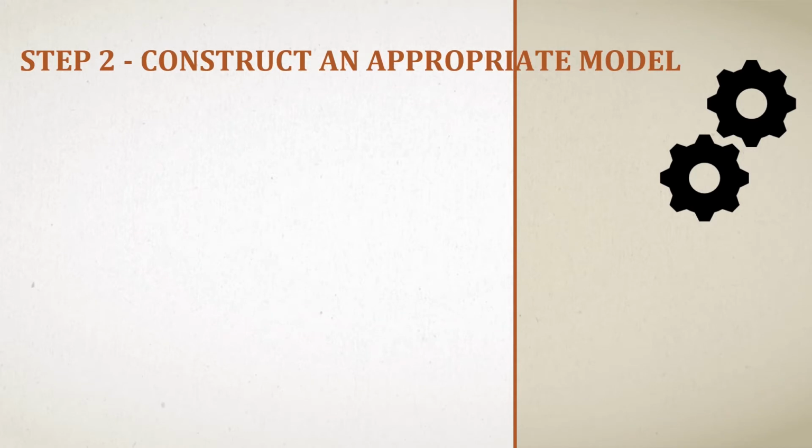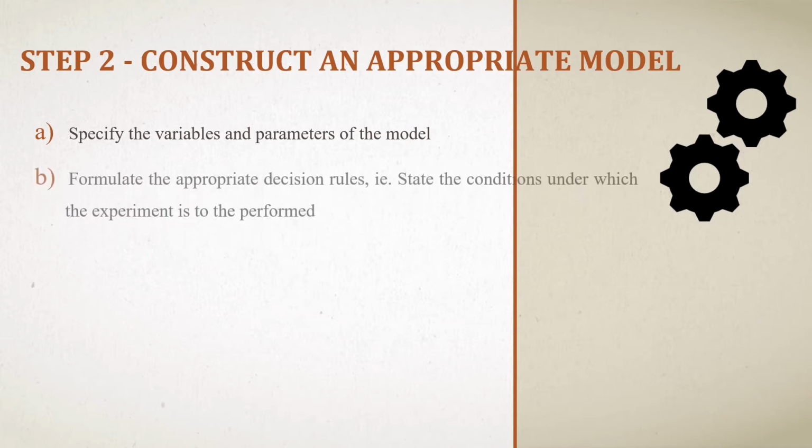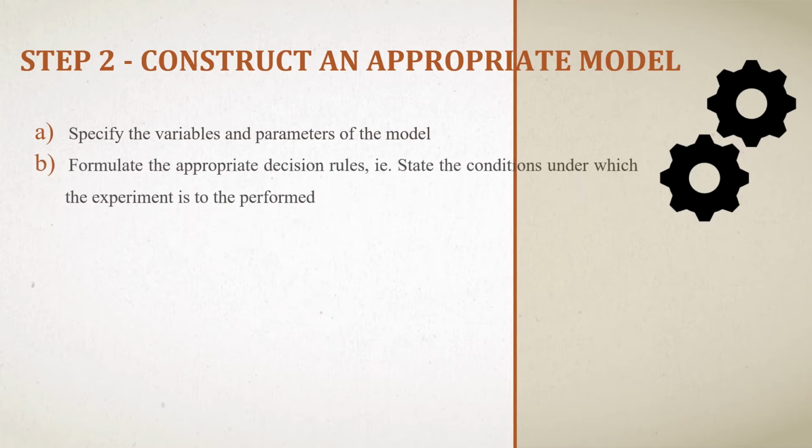Then step 2. Construct an appropriate model. To construct an appropriate model, we will initially specify the variables and parameters of the model. Once it has been done, we will formulate the appropriate decision rules. That is, state the conditions where the experiment is to be performed.